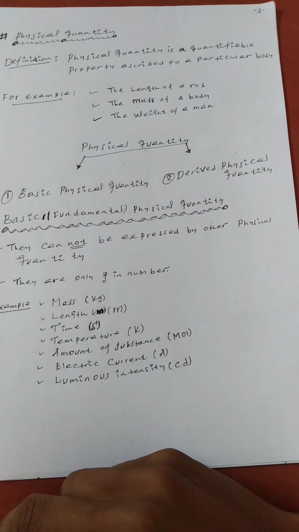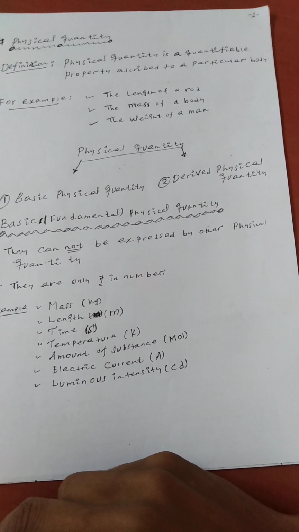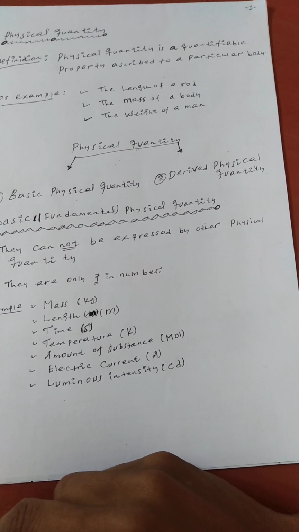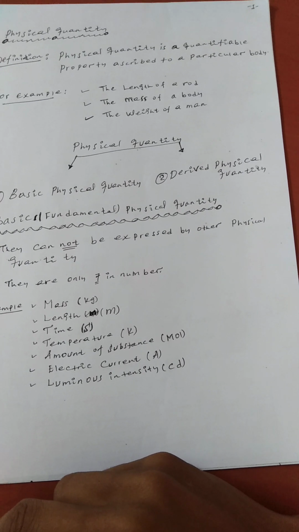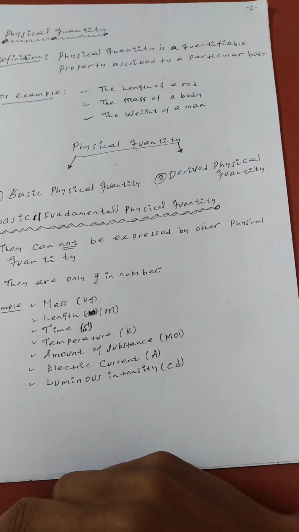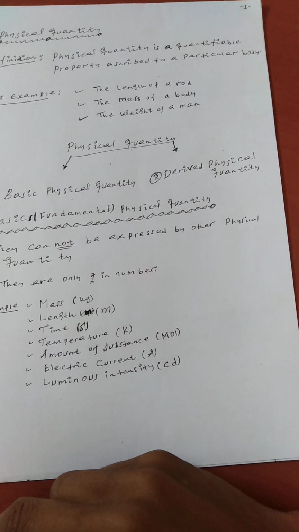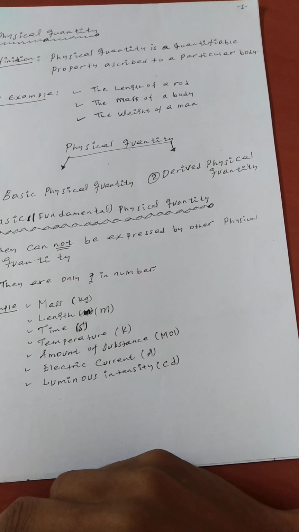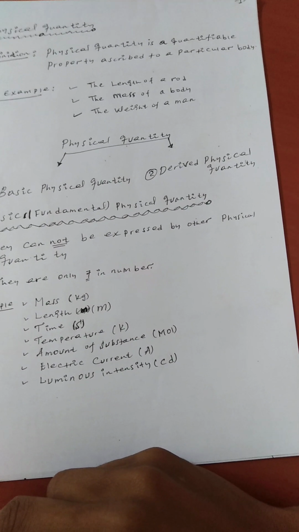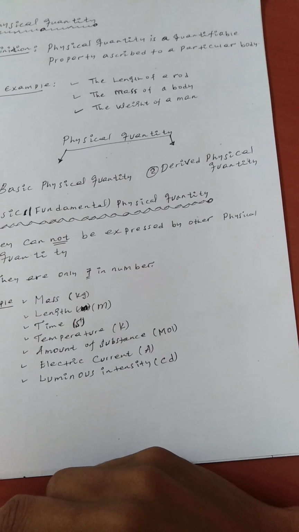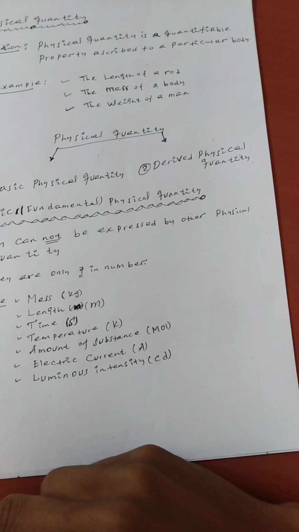Length is measured in meter. Time is measured in second. Temperature is in Kelvin. Amount of substance is measured in mole. Electric current is measured by ampere. Luminous intensity is measured by candela.